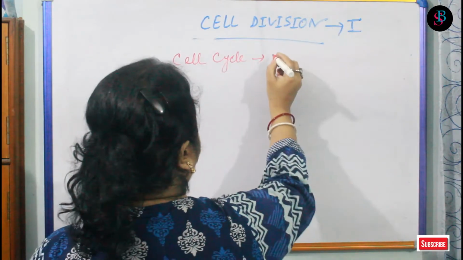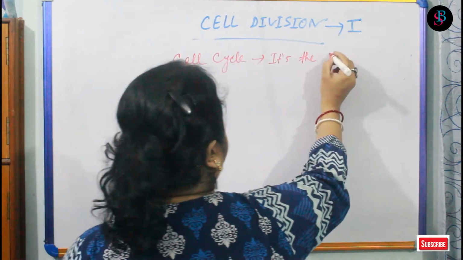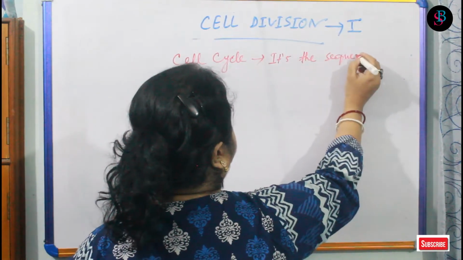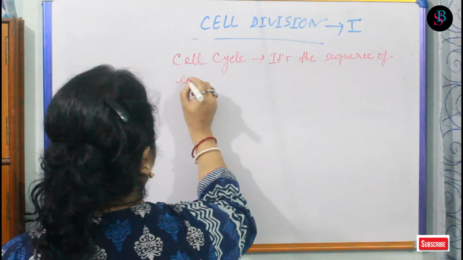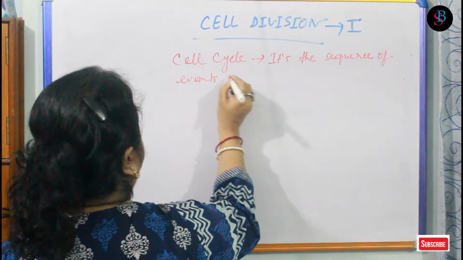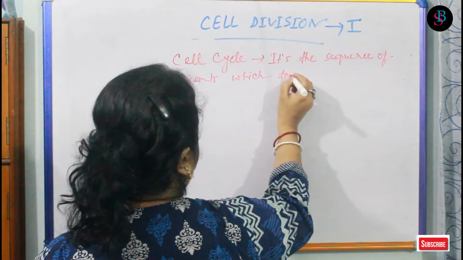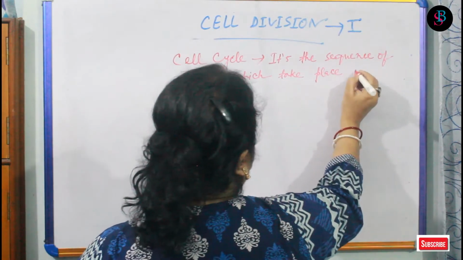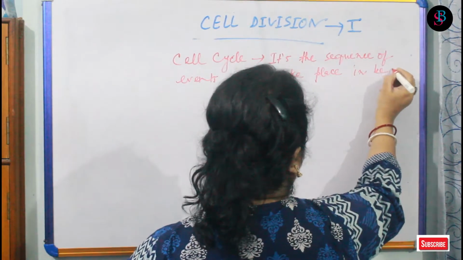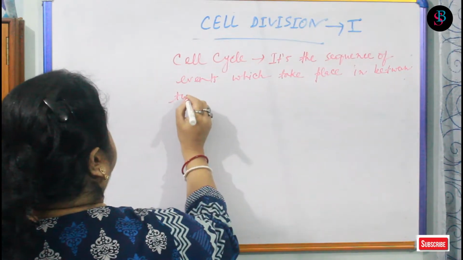It's the sequence of events which take place in between two cell divisions.